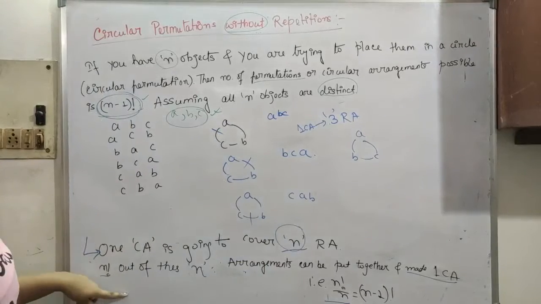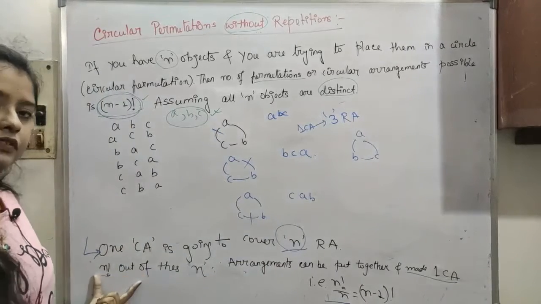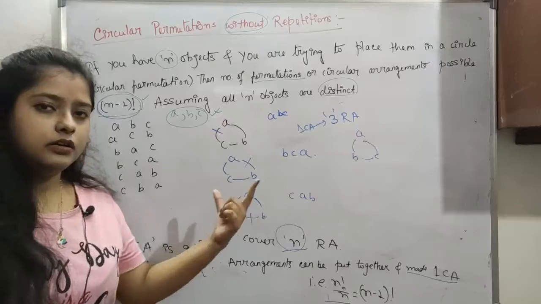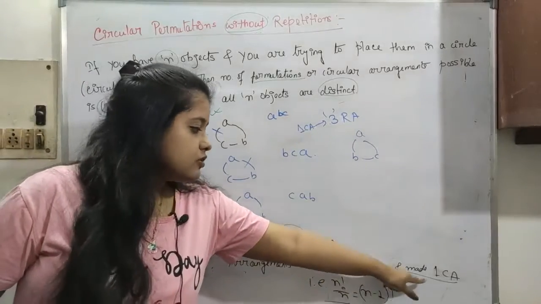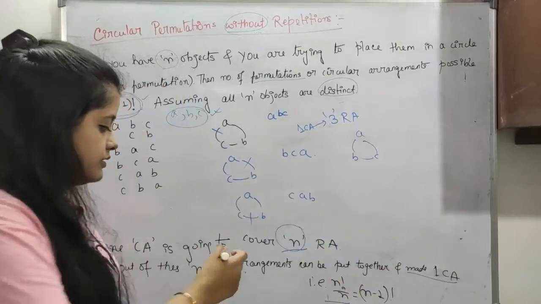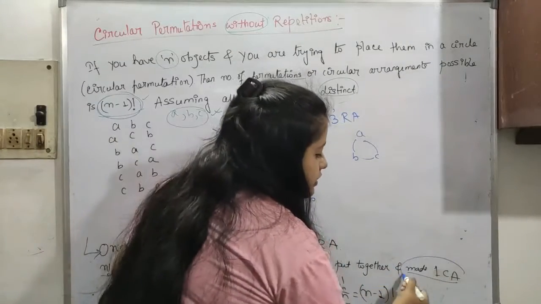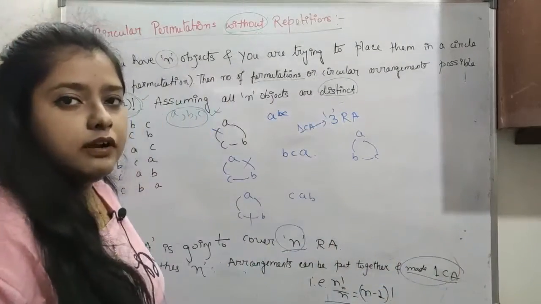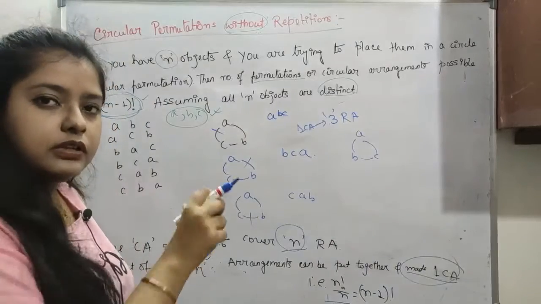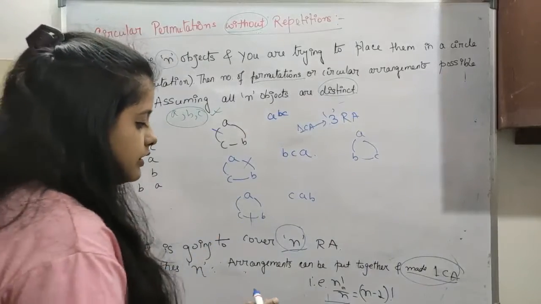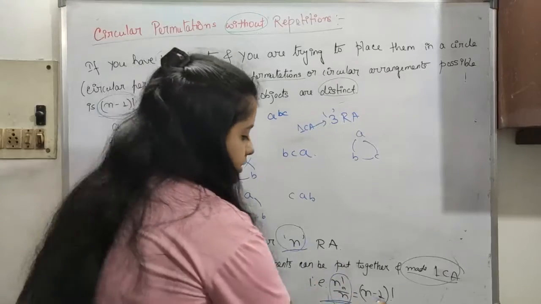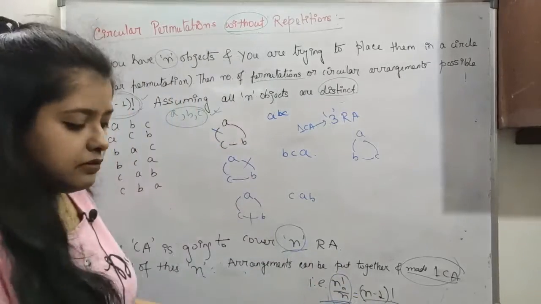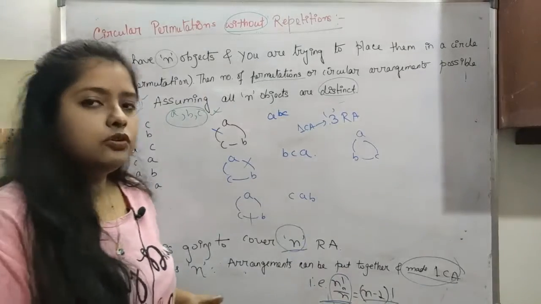We have n! in row arrangements. If we put them together into CAs, each circular arrangement covers n of them, so it comes down to n! divided by n, which is (n-1)!. Okay, we will see more of this.